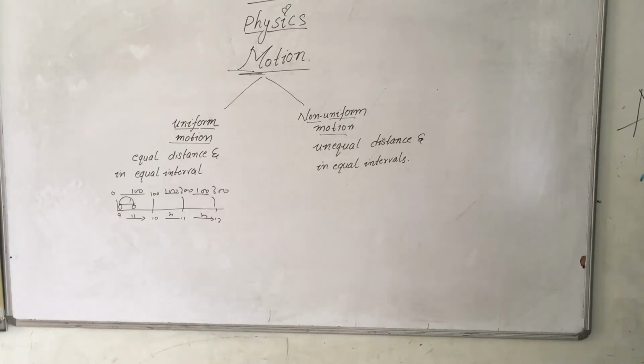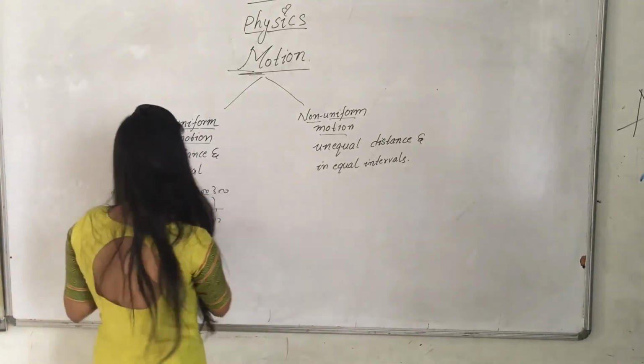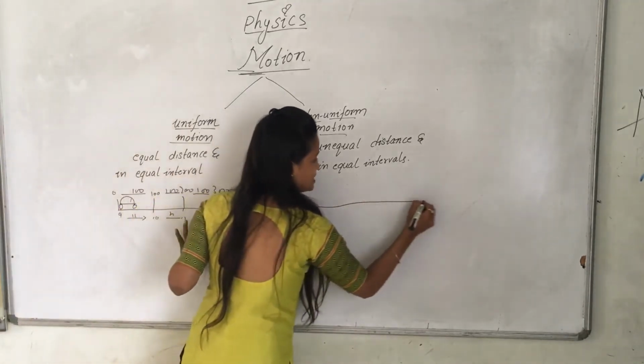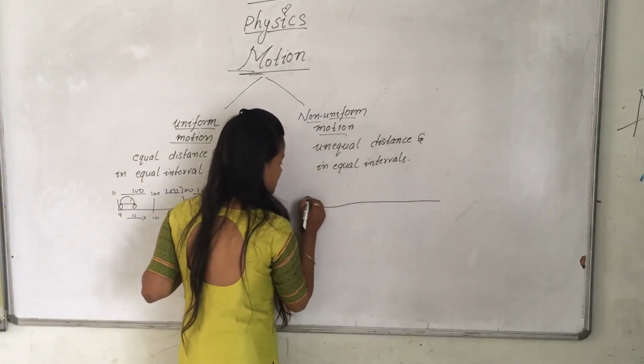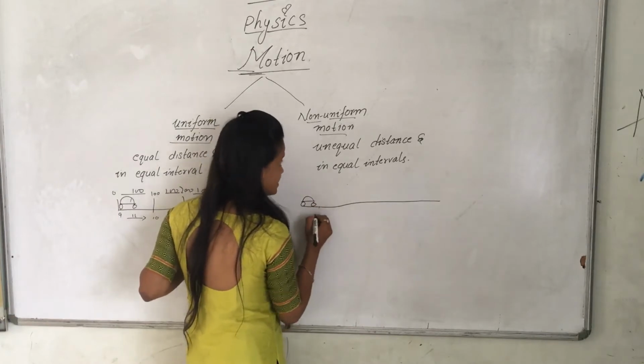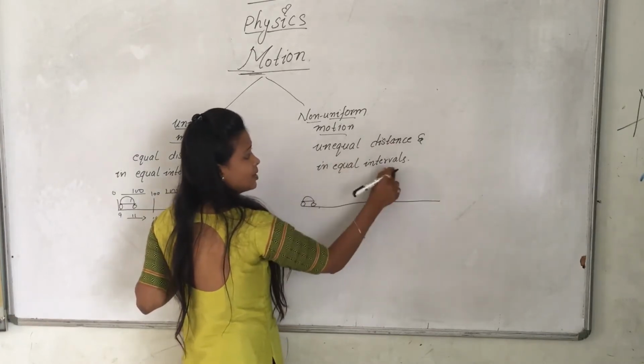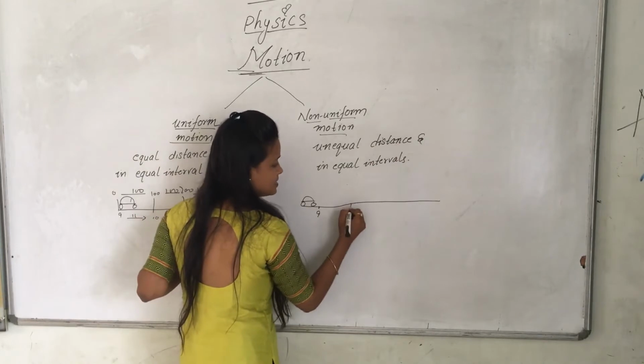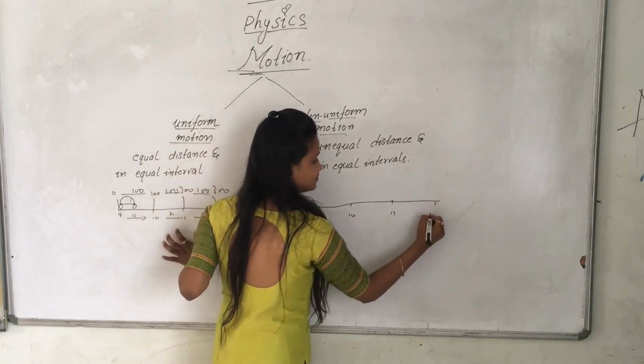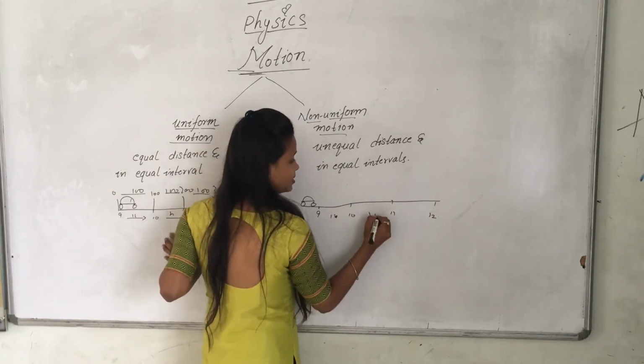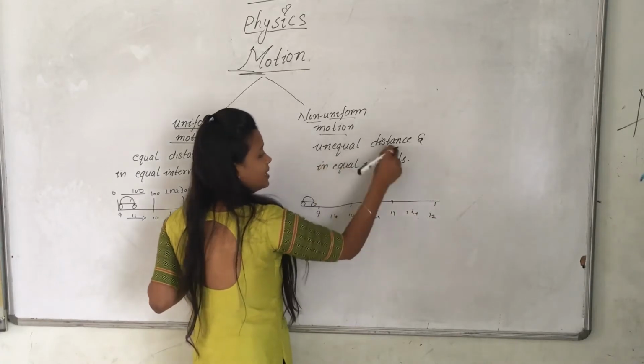Now say me what is non-uniform motion. If a body is traveling unequal distances in equal intervals of time. We will take one example of a car again. Equal intervals in the sense the same 1 hour, but unequal distances.